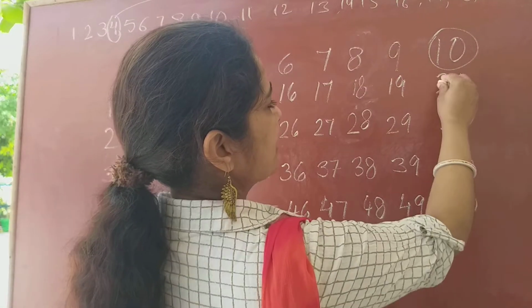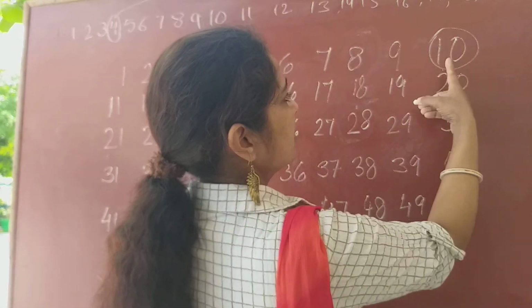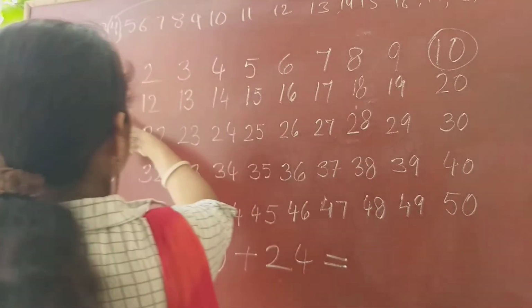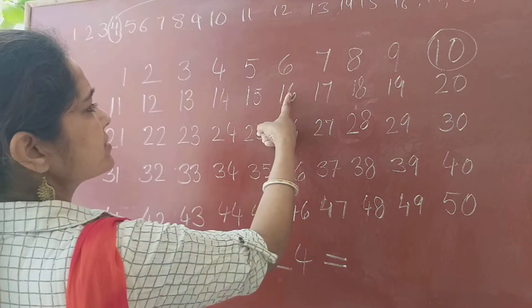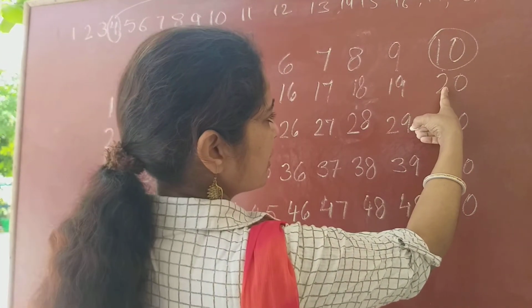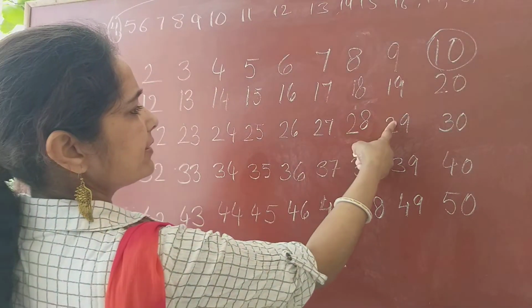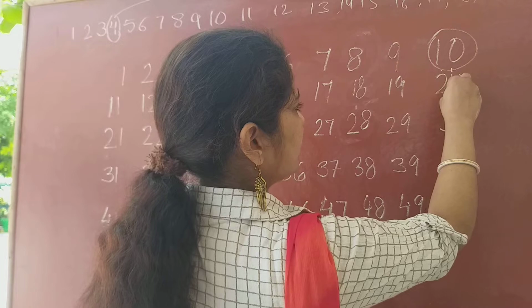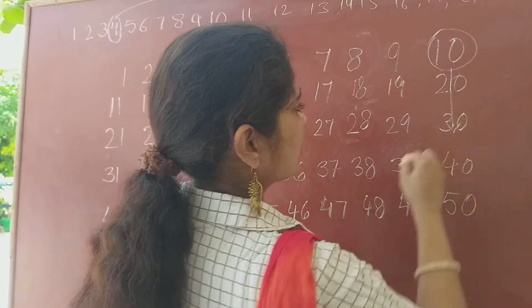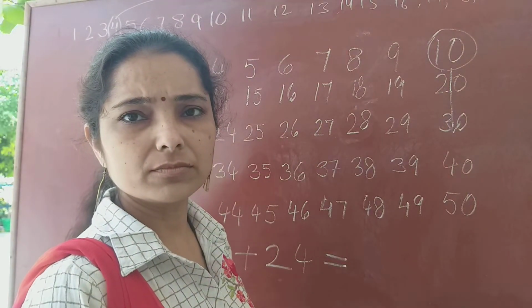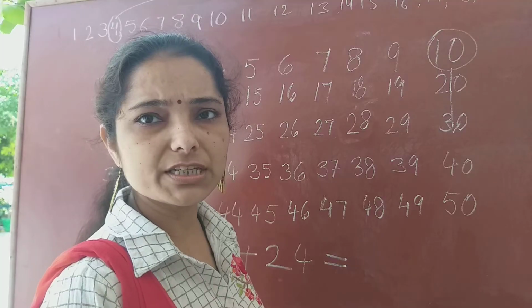So, 2 tens. That means from 10, 1, 2, 3, 4, 5, 6, 7, 8, 9, 10. Another 1, 2, 3, 4, 5, 6, 7, 8, 9, 10. So, 10, 10, 2 tens. On 30 you are. Okay, on 30 you are.